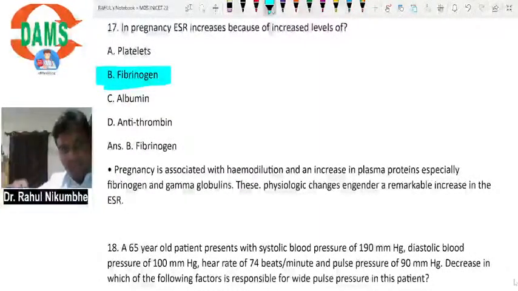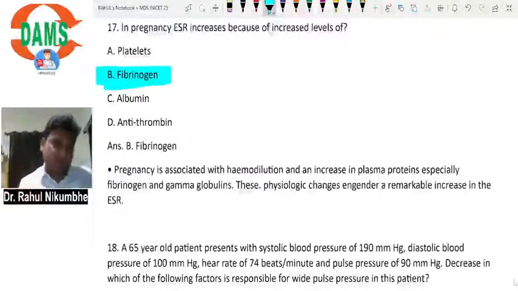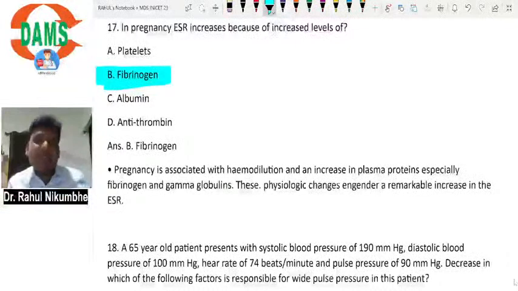The time taken by the erythrocyte to go down will increase in pregnancy because a lot of things are present in blood. Plasma proteins, fibrinogen, globulins are increasing in pregnancy. So the time taken by the RBCs to go down will increase. If these things are less, then resistance to RBCs will be low and RBCs can go down very fast. Then ESR will decrease.